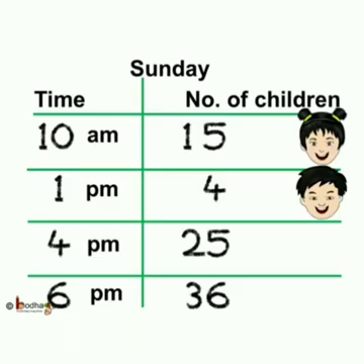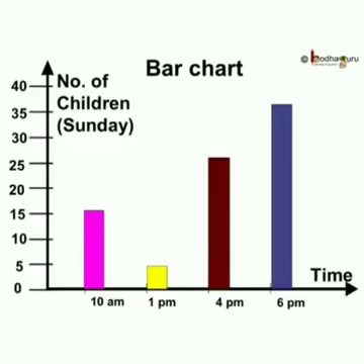At the time of 10 a.m. there were 15 children playing in the park. Then at 1 p.m. there are 4 children playing in the park. Then at 4 p.m. 25 children were playing in the park. Then at 6 p.m. 36 students play in the park. Now next we make one bar chart. Already we know that, but I will just explain it.